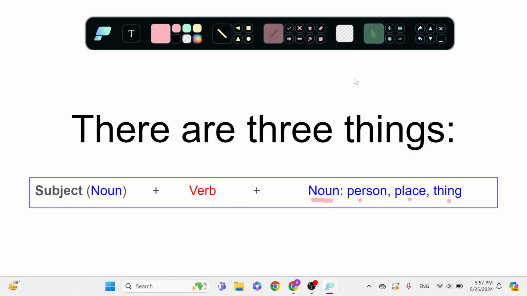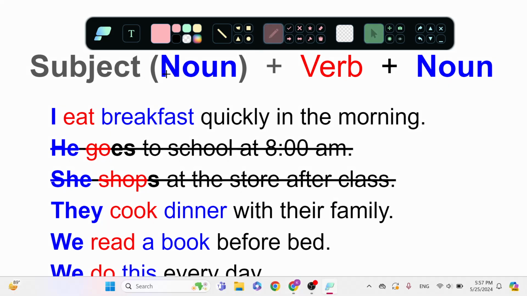So it looks like this. We have our subject first. That is the person, place, or thing that is doing the action. The action is called the verb. And then what are they doing? What are they doing it to? This is the other thing in the sentence. This is what they are doing it to.